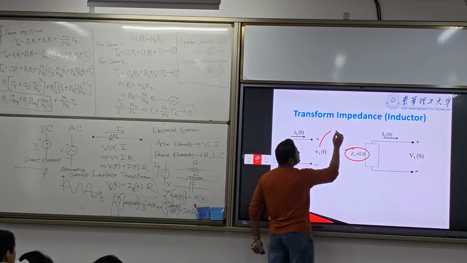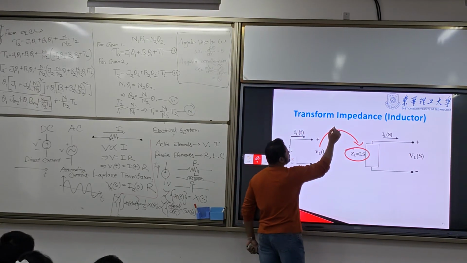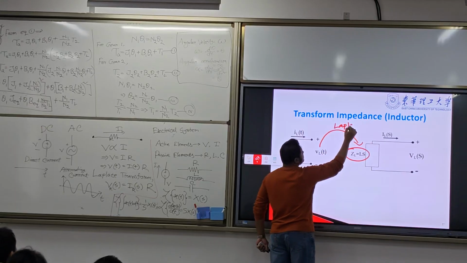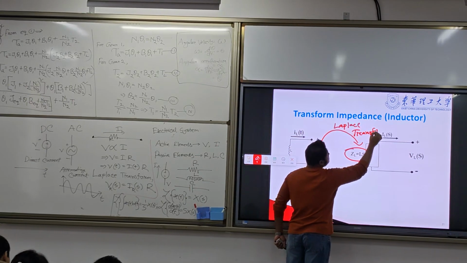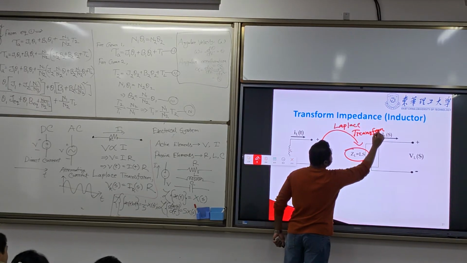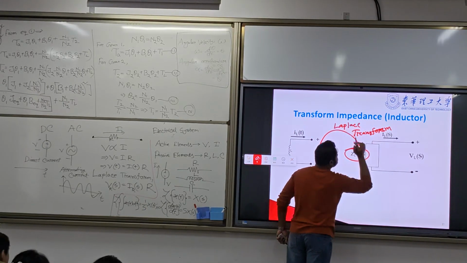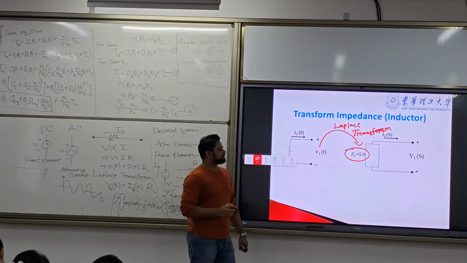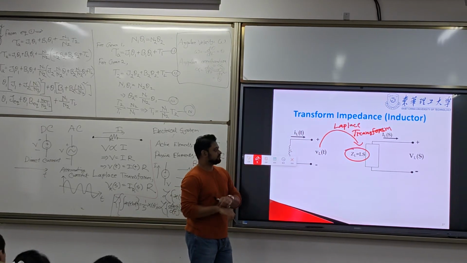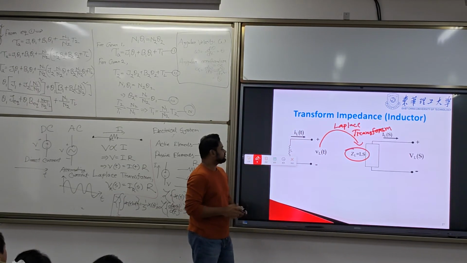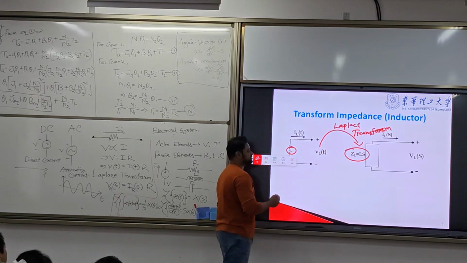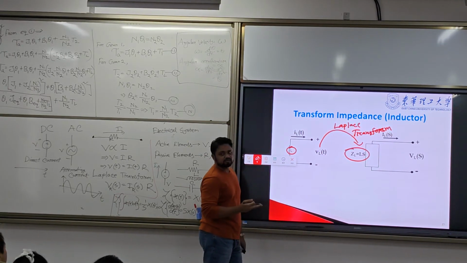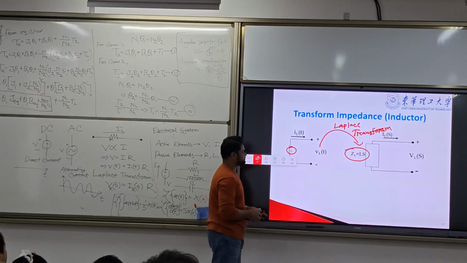This is the conversion of time domain to frequency domain by Laplace. We have also already seen this using different equations. So in the Laplace domain, the impedance ZL will be L into S.